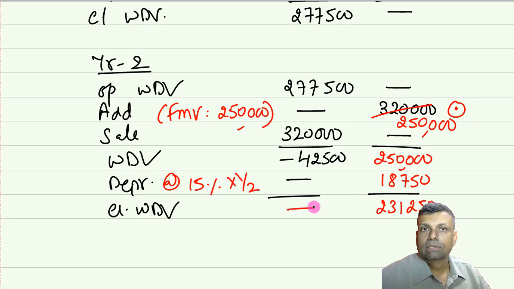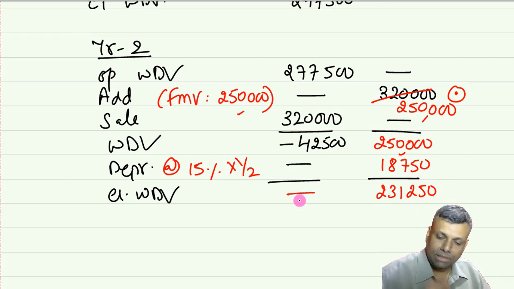And for Mr. X, there is no closing WDV, reason being that that particular asset has already been transferred from the block, so no question of any closing WDV. Okay. And instead, there can be short-term capital gains. That particular point, if you want to write for Mr. X, you can write. But right now, we are discussing only depreciation, so I'm not focusing on the capital gains.